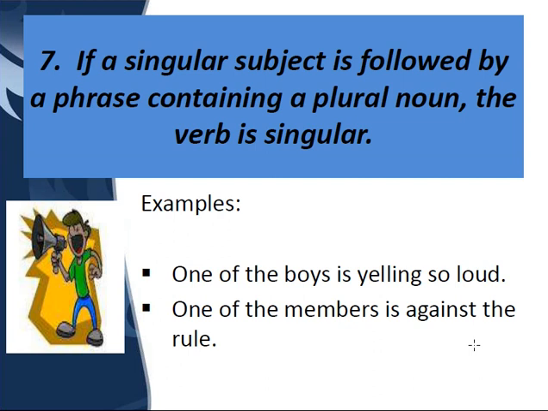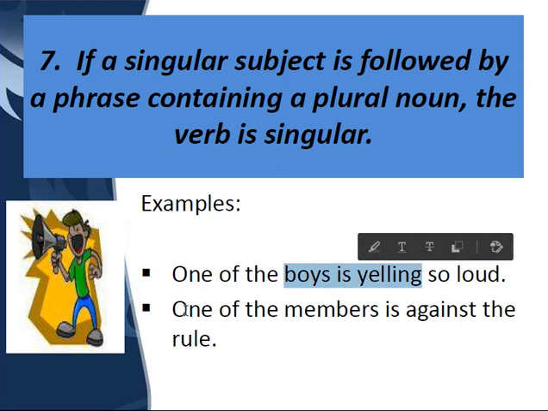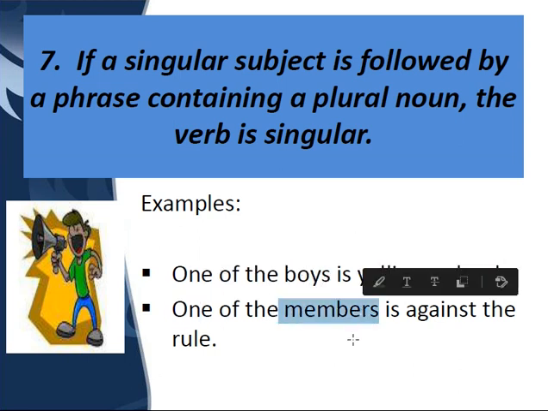If a singular subject is followed by a phrase containing a plural noun, for example, "one of the boys is yelling so loud", or "one of the members is against the rule". Now here, children, just keep in mind that we are not talking about members. We are talking about one of those members. That is why the verb should be singular. We will not say "one of the boys are yelling so loud". Why? Because the subject here is one, not the boys. Alright?